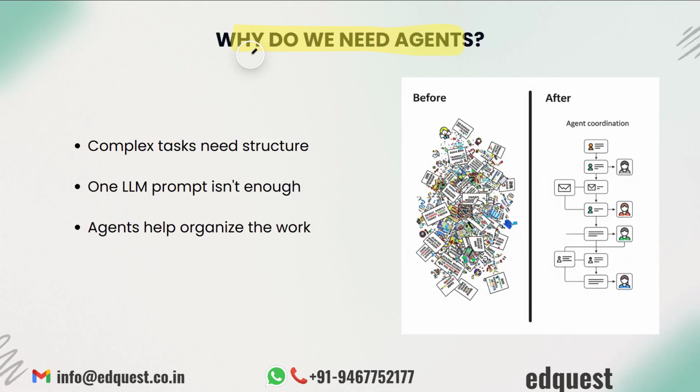So why do we need agents? We've established that agentic RAG is powerful, but you might be asking, why do we really need agents? Can't a single well-crafted prompt do the trick? And that's a great question. The answer lies in the inherent complexity of real-world problems. Firstly, complex tasks need structure. Think about it. Imagine trying to build a house with just one instruction. Build a house. It is impossible, right? You need a blueprint, a sequence of steps, different teams for different jobs.